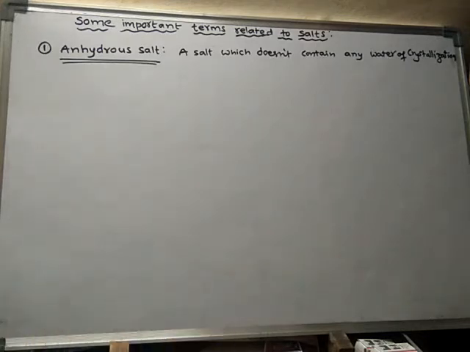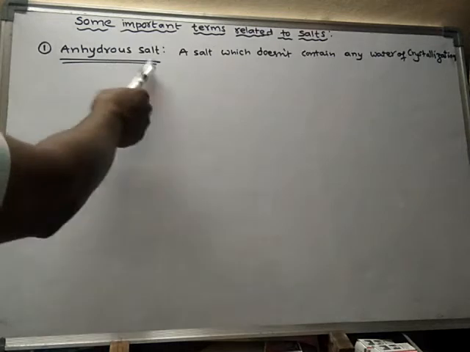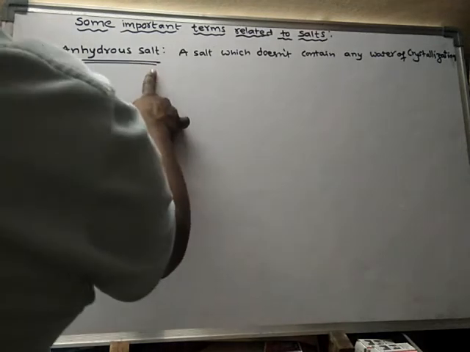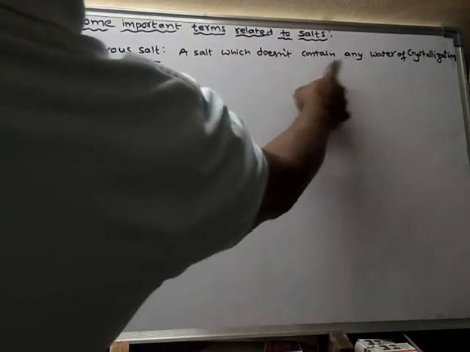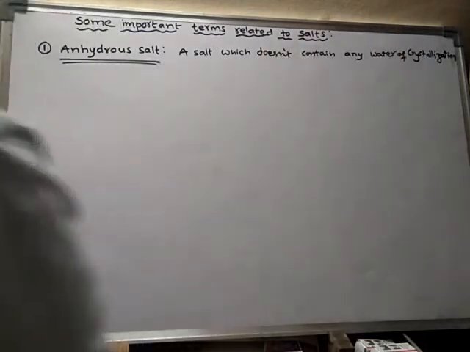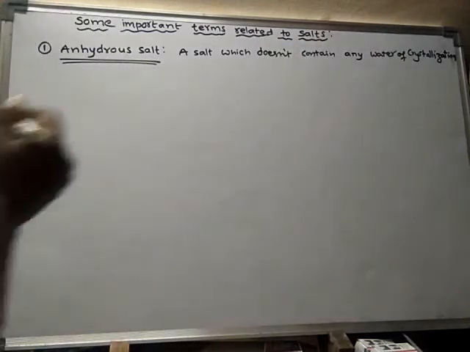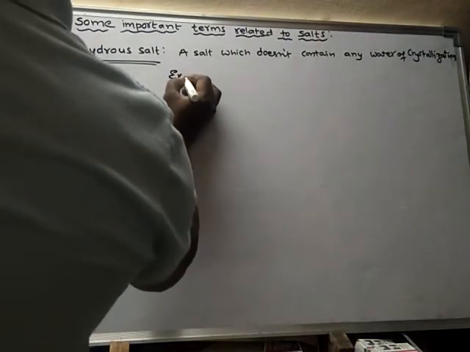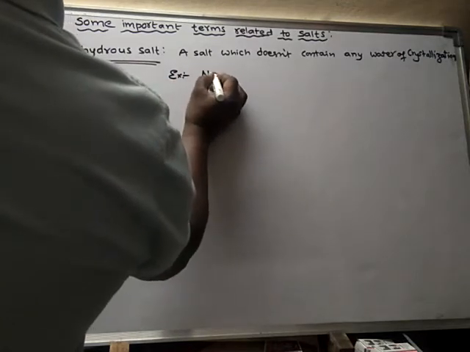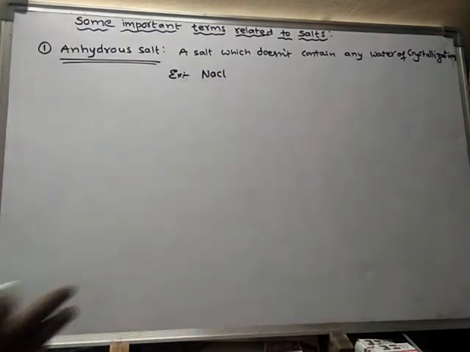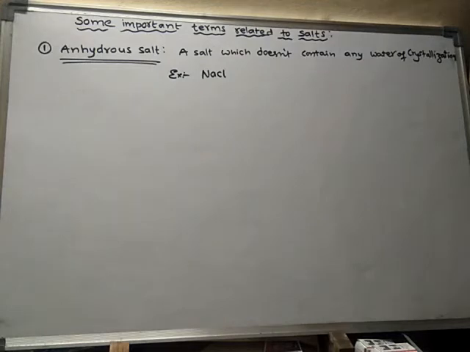Salts are of different types. So one of the types is anhydrous salt. Anhydrous salt means a salt which does not contain any water of crystallization. Example, sodium chloride. Sodium chloride does not have any water of crystallization.